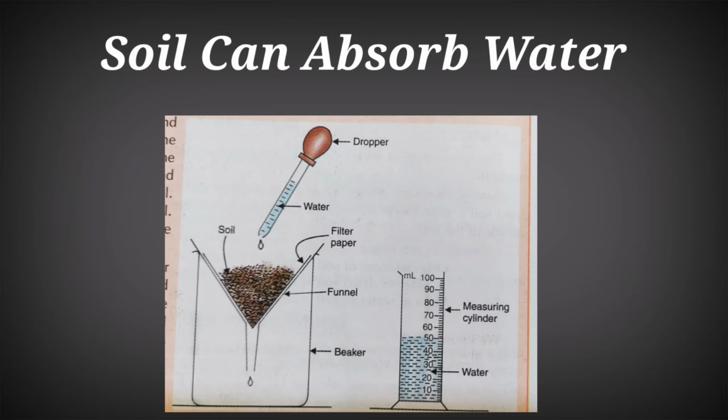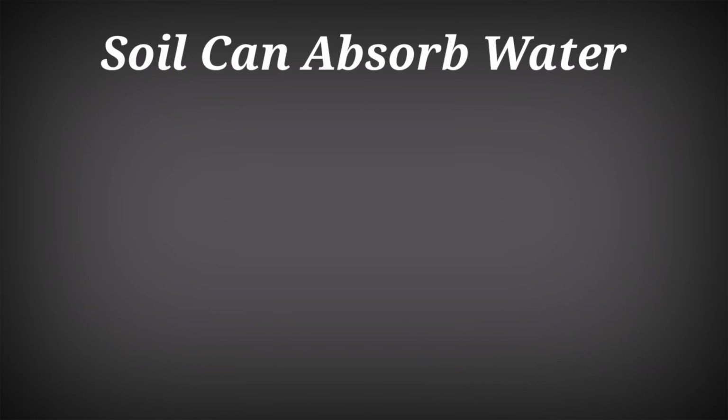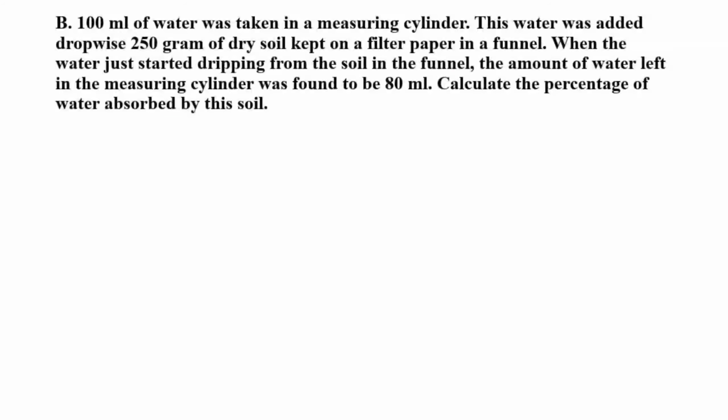Here also we can do a simple numerical and find out the amount of water that can be absorbed by the soil. 100 ml of water was taken in a measuring cylinder. This water was added drop wise to 250 gram of dry soil kept on a filter paper in a funnel. When the water just started dripping from the soil in the funnel, the amount of water left in the measuring cylinder was 80 ml. Calculate the percentage of water absorbed by the soil.